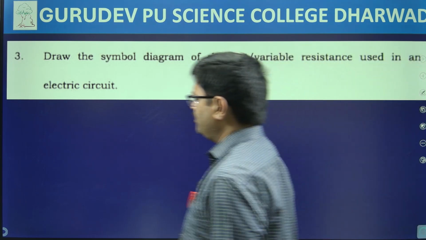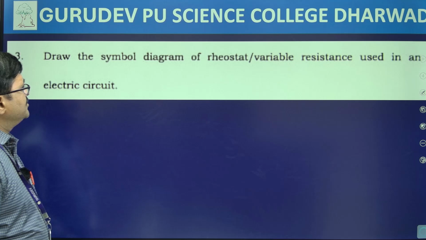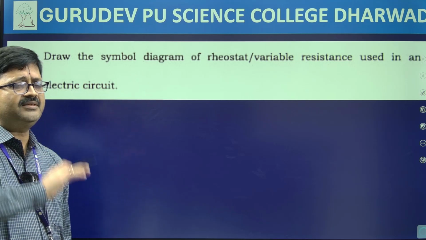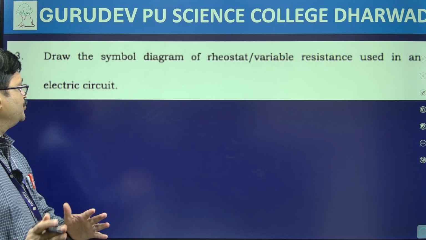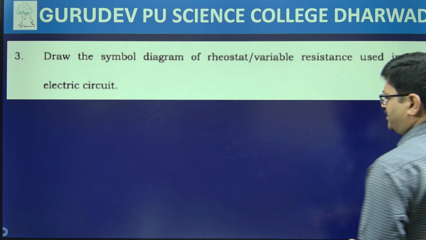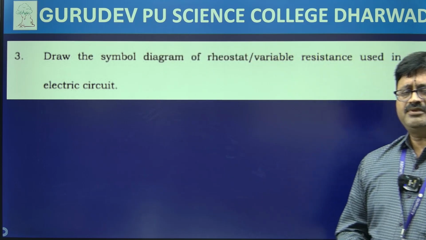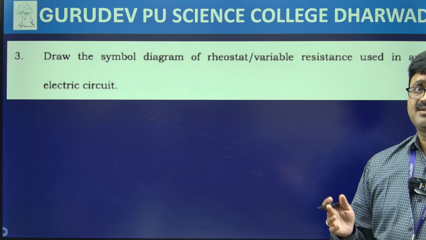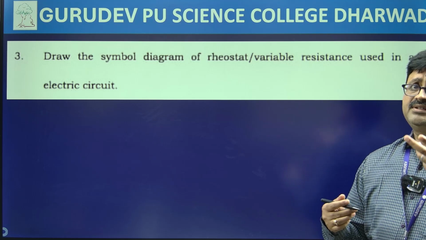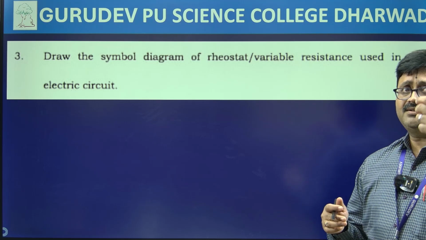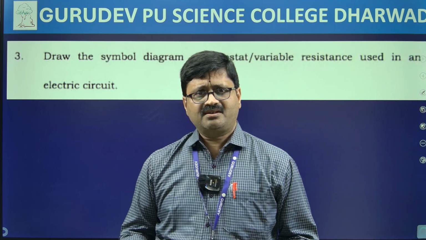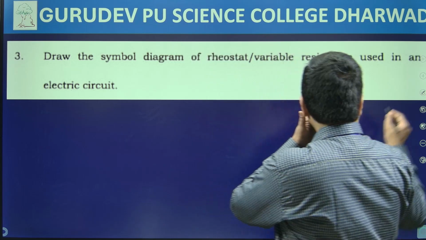In this particular question they are asking us to draw the symbol diagram of a rheostat or a variable resistance used in an electric circuit. When we say rheostat, what comes to our mind is variable resistance. A rheostat is an instrument with multiple turns, so with it I can vary the resistance comfortably.